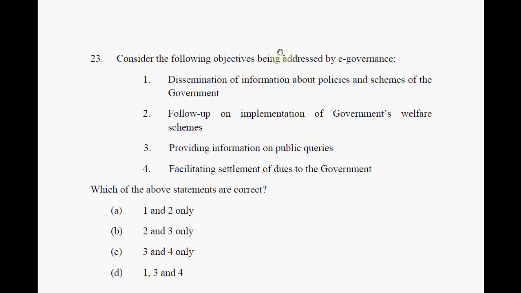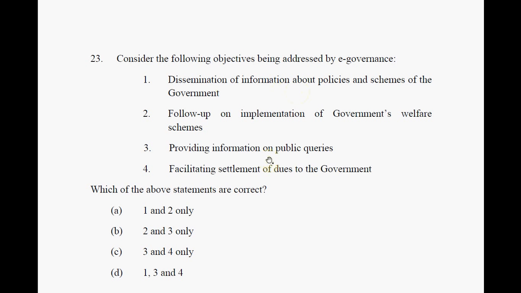And when it comes to e-governance, what are the objectives addressed by e-governance? Dissemination means giving out all the information. I mean, it's like publishing the information about the policies and schemes of a government. This is correct. Confidently you can say one is correct.